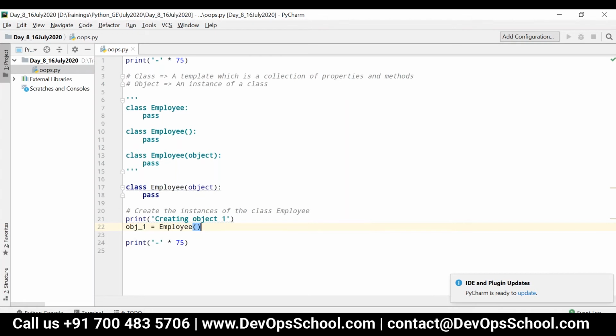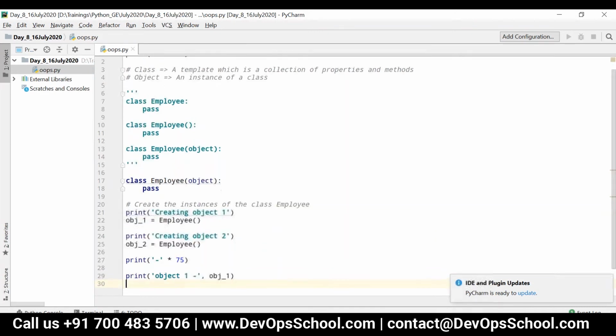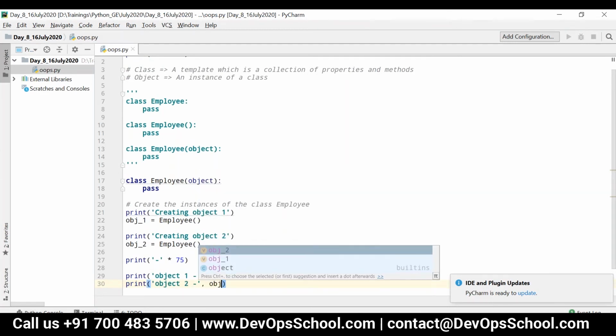So this is how you can create the object. Let me create one more object. Let's say print creating object 2, and then I can write obj_2 is equal to Employee. So now I have created two different objects which belong to the same class Employee. Let me just print those two objects, obj_1 and obj_2.